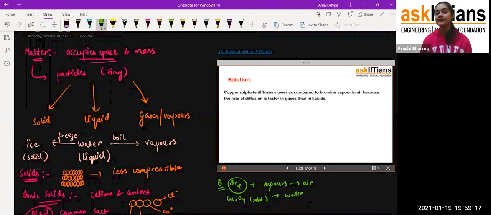That is why, students, we say that solids have a very low rate of diffusion, whereas in the case of gases, the rate of diffusion is very high. That is why copper sulfate diffuses slower, because copper sulfate is solid, as compared to the bromine vapor.